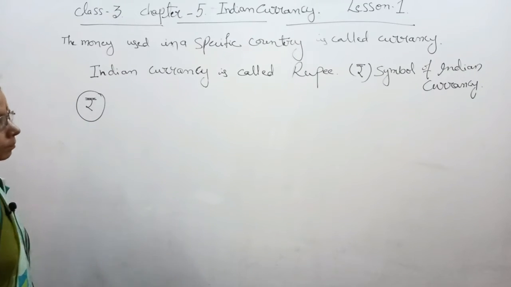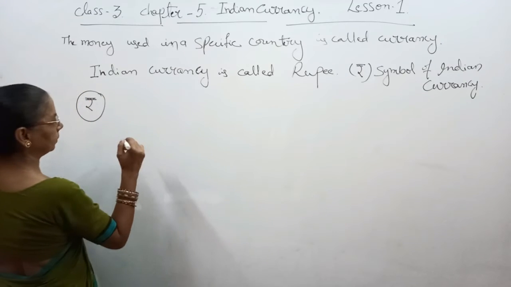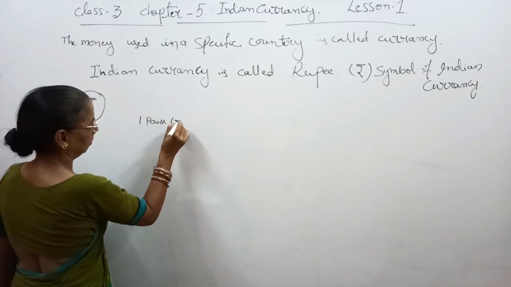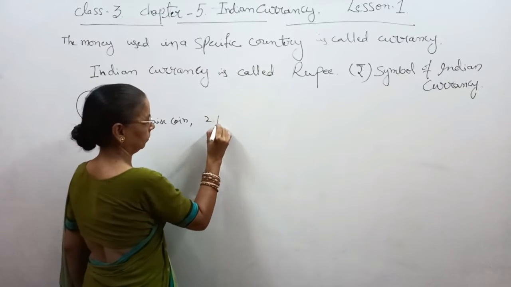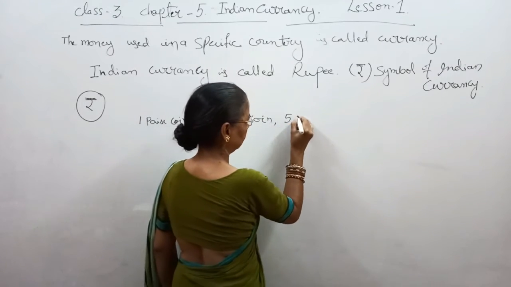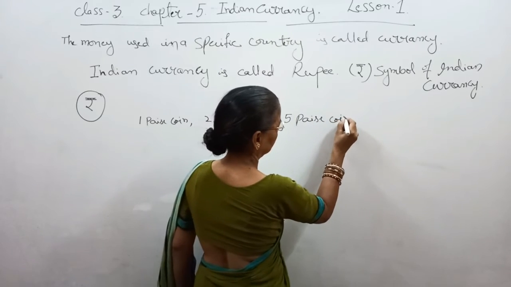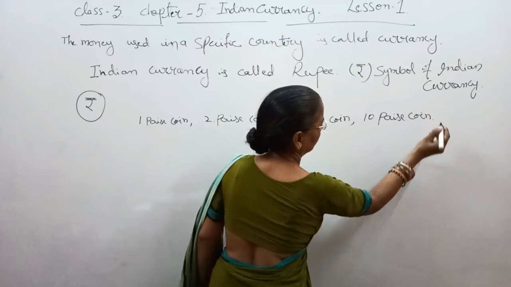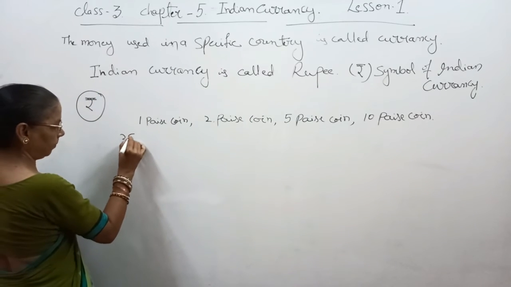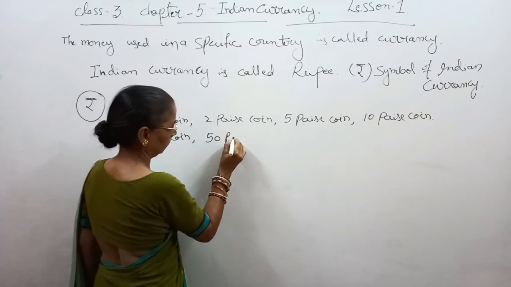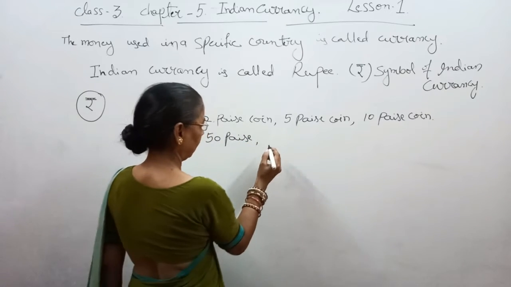Nearly 50 to 100 years ago, we had coins of 1 paise, 2 paise, 5 paise, 10 paise, 25 paise, 50 paise, and 1 rupee.